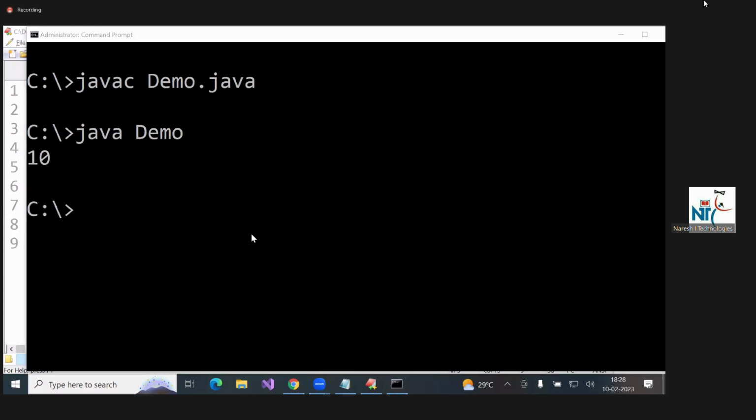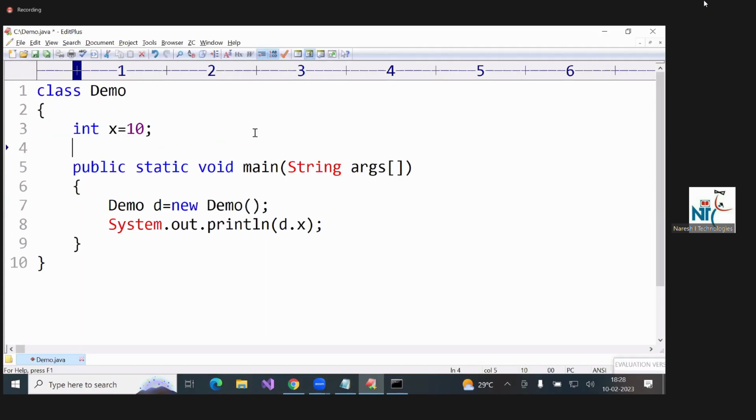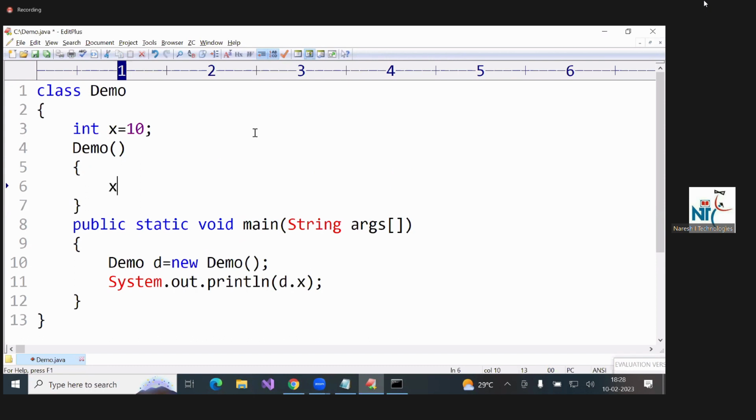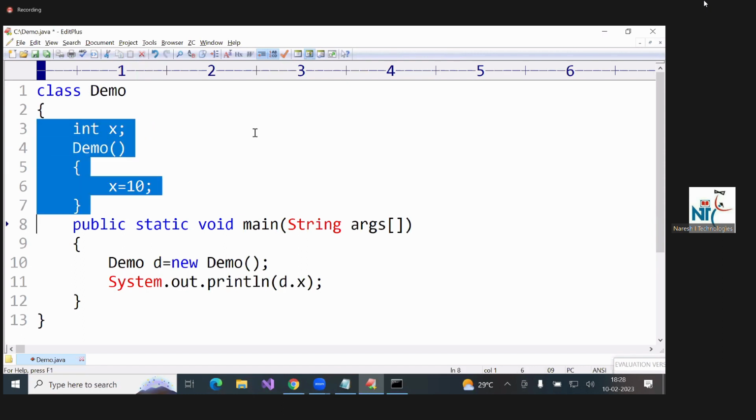Now suppose I write like this, inside Demo, x equal to 10. It is also called initialization because this total code is executed at a time. You will get a 10.